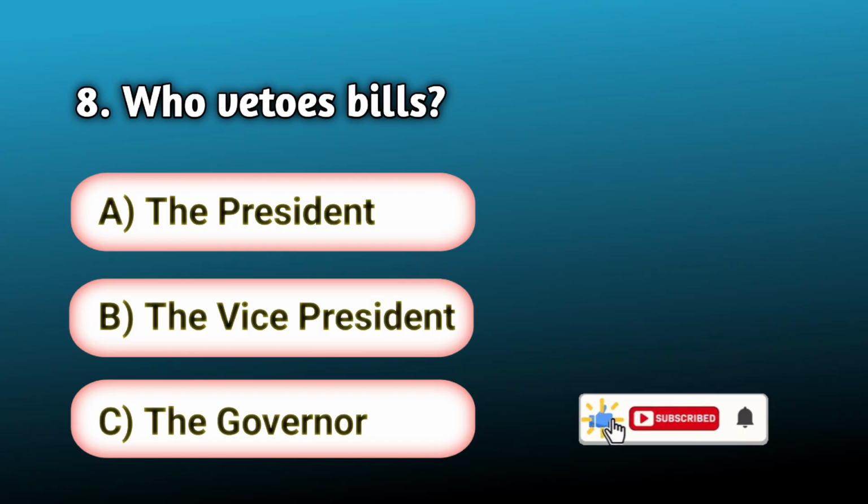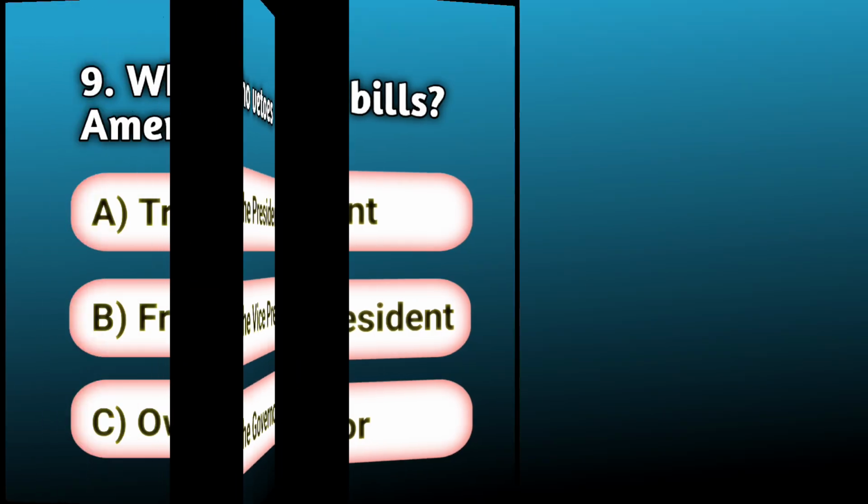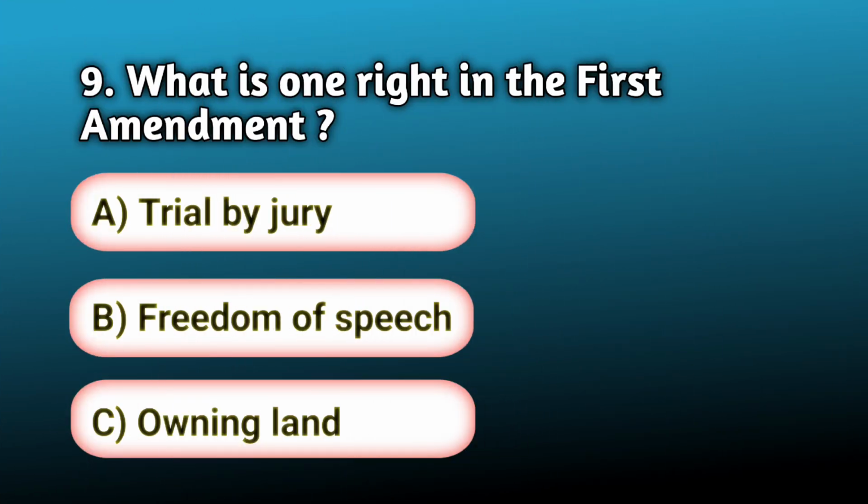A. The President. B. The Vice President. C. The Governor. Answer A. The President. What is one right in the First Amendment?